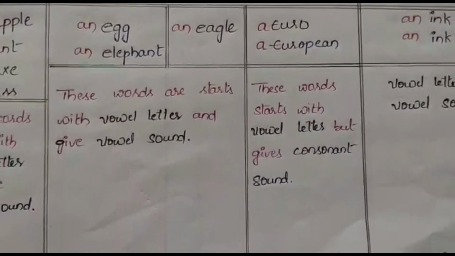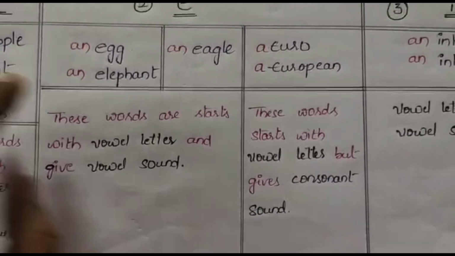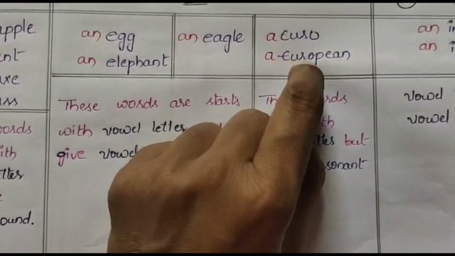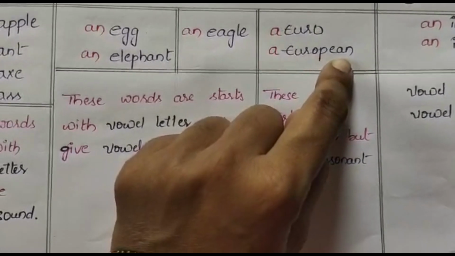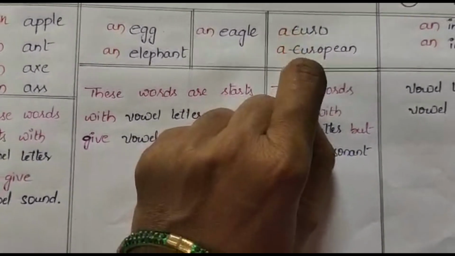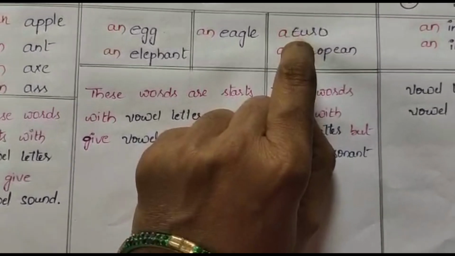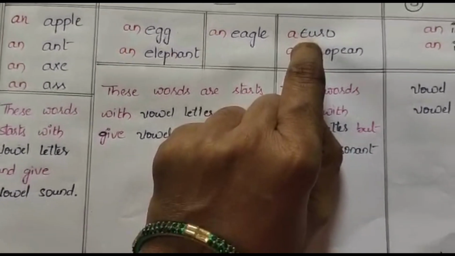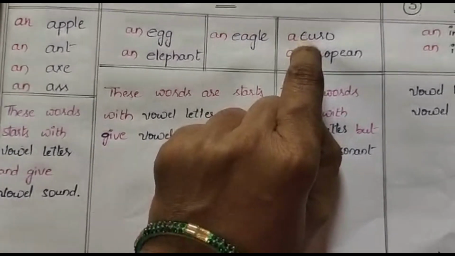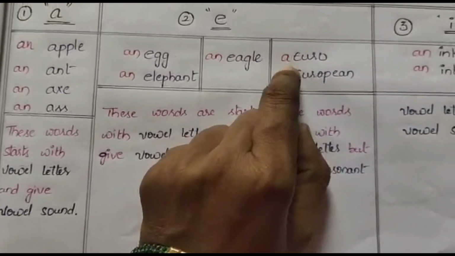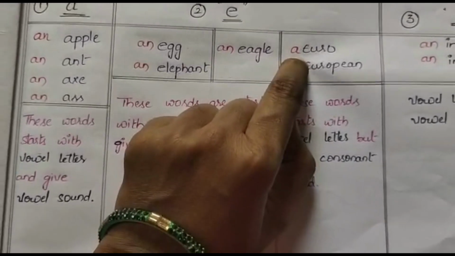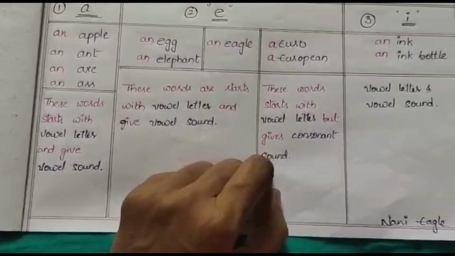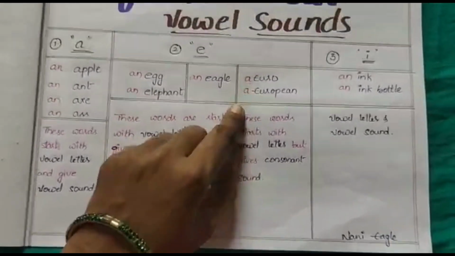Look here carefully. Euro, E-U-R-O, euro. E-U-R-O-P-E-A-N, European. These two words start with E but give the sound of a consonant, like U meaning Y. So the letter is a vowel letter but gives a consonant sound. That's why we use a here.